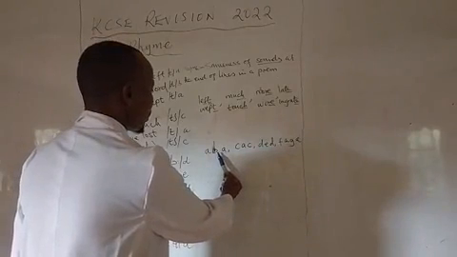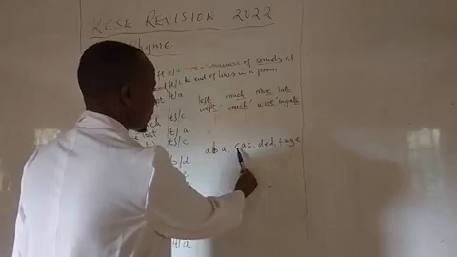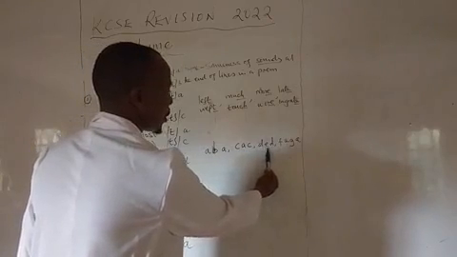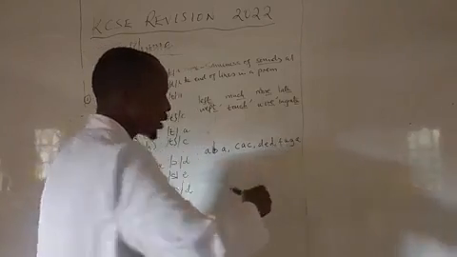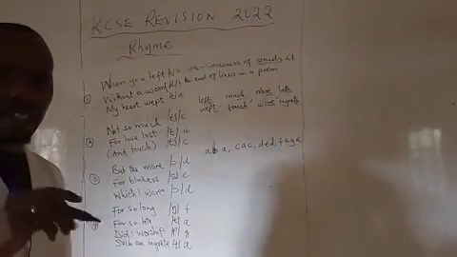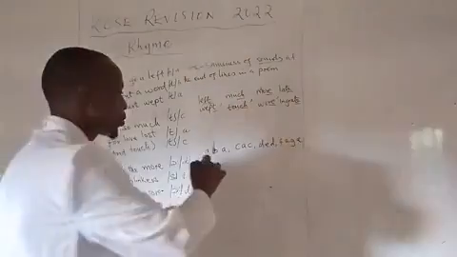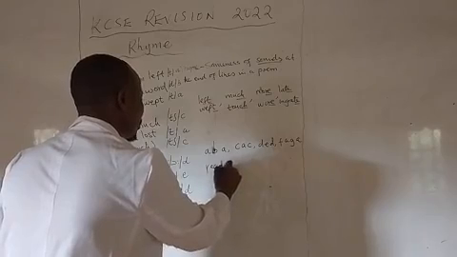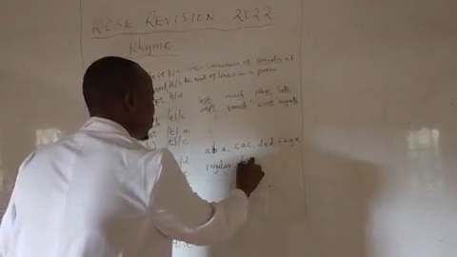A, between them is B. C, between them is A. D, in between them is E. F, A, G, A. So here we'll be talking about a regular pattern. There is some pattern of sorts. You can just say that it is irregular. So we'll be talking about the pattern here is regular. So we say regular rhyme scheme.